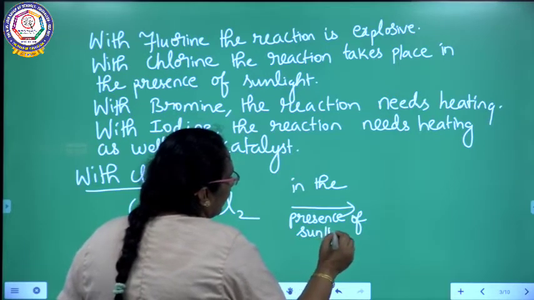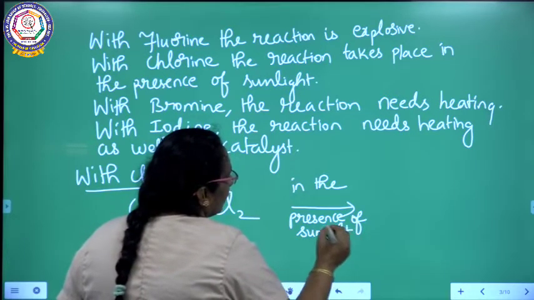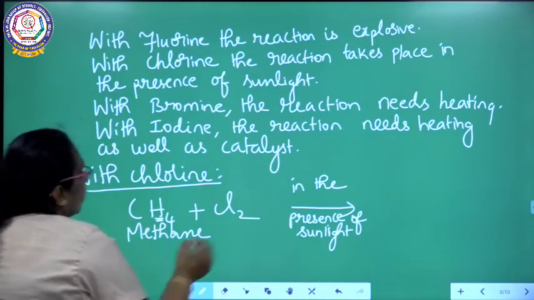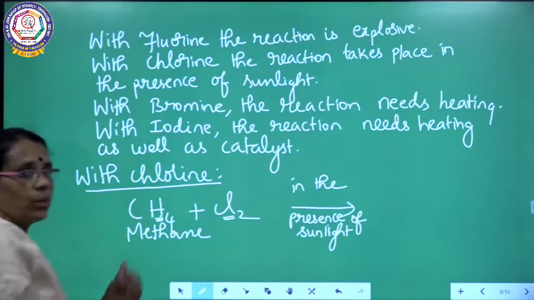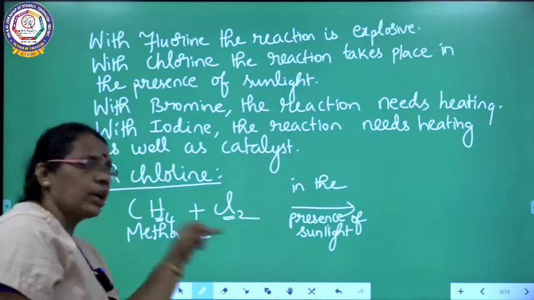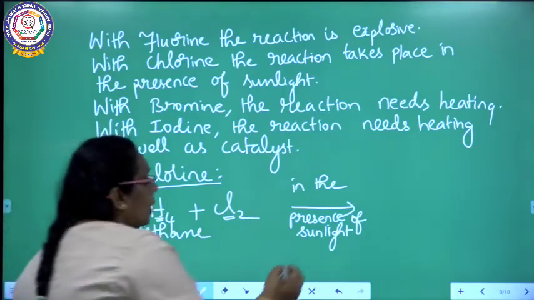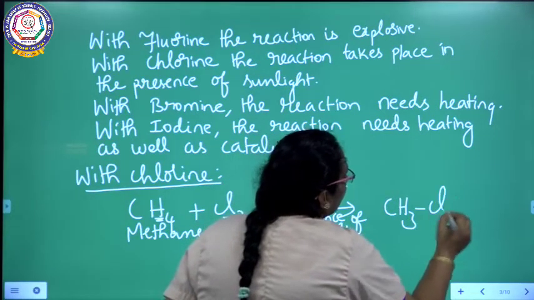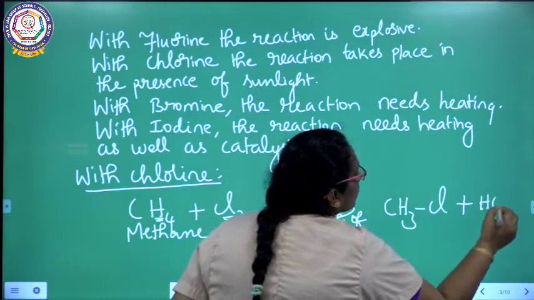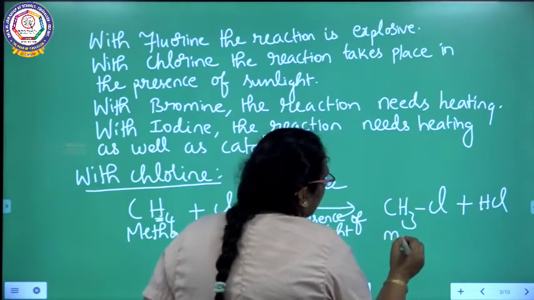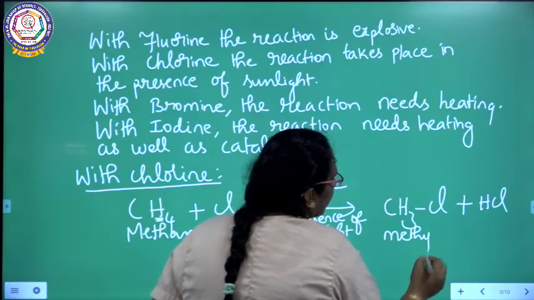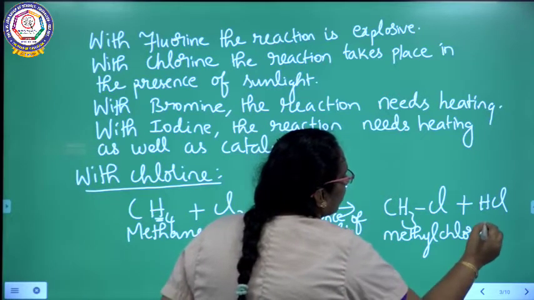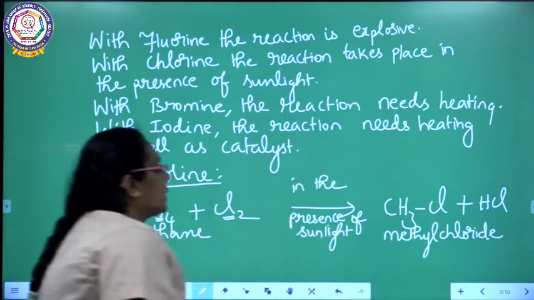So what are we getting here? One hydrogen is removed from methane, and one chlorine is removed from the chlorine molecule. So what will you be getting? Methyl chloride with the liberation of HCl. What is the compound I am getting here? Methyl chloride, with the formation of HCl.